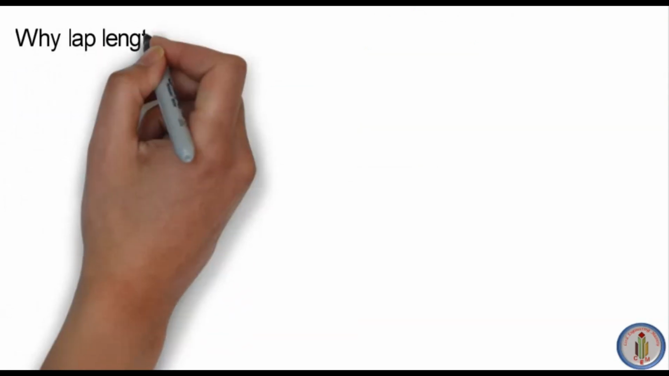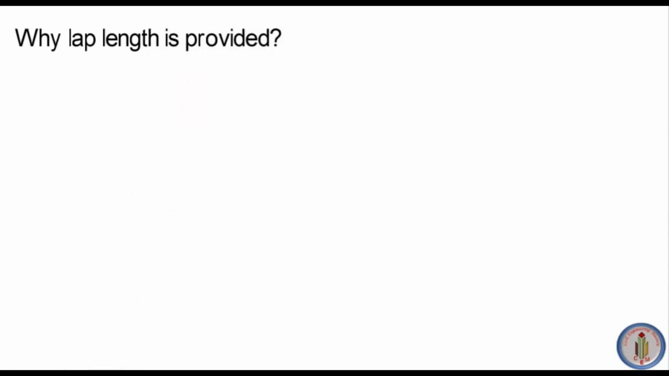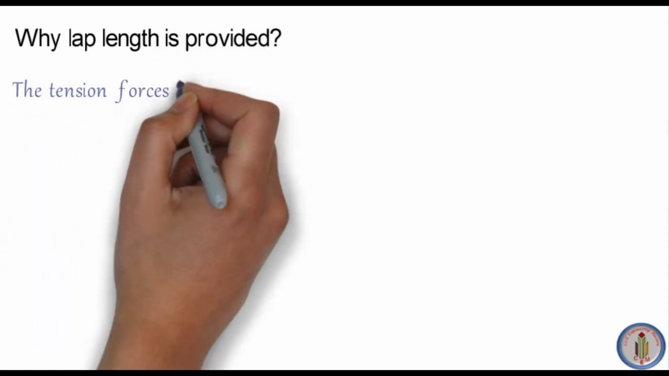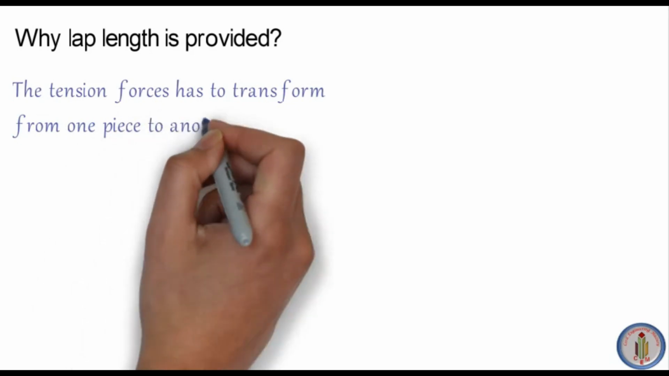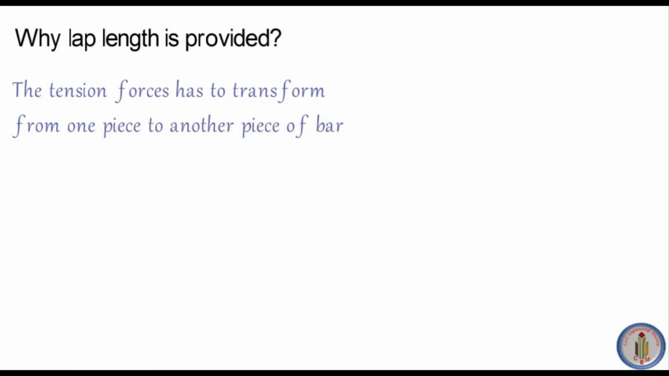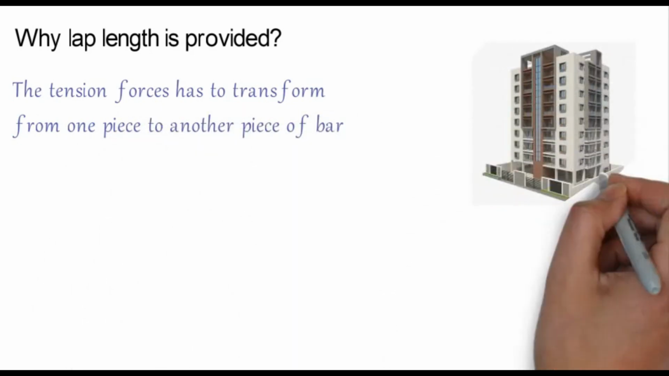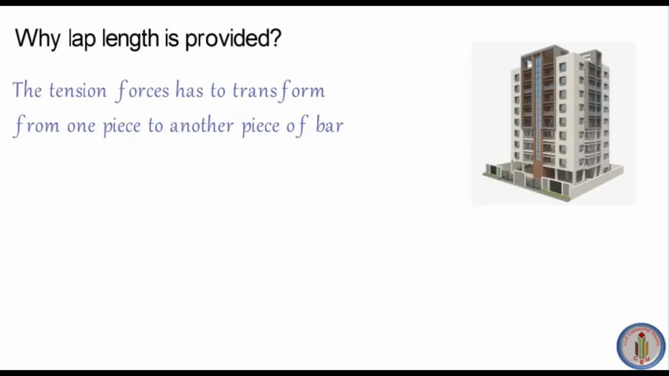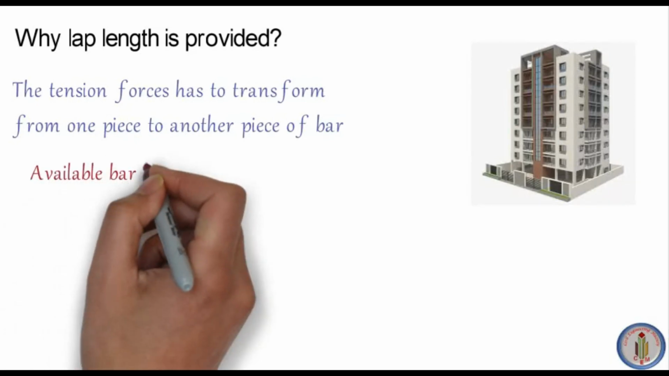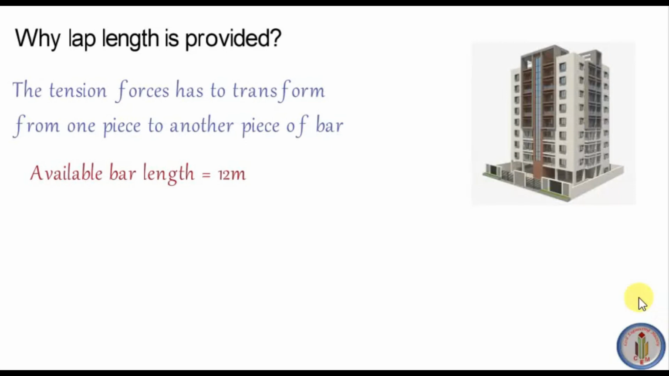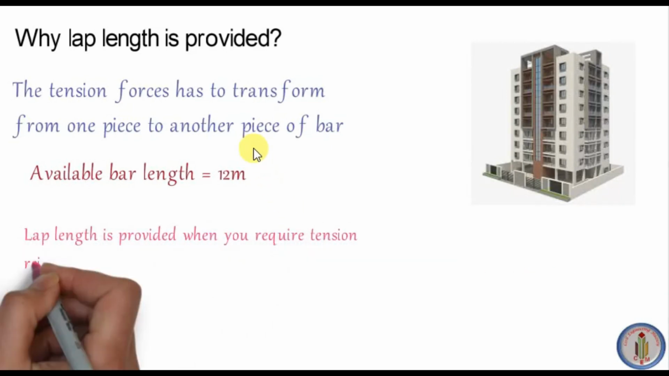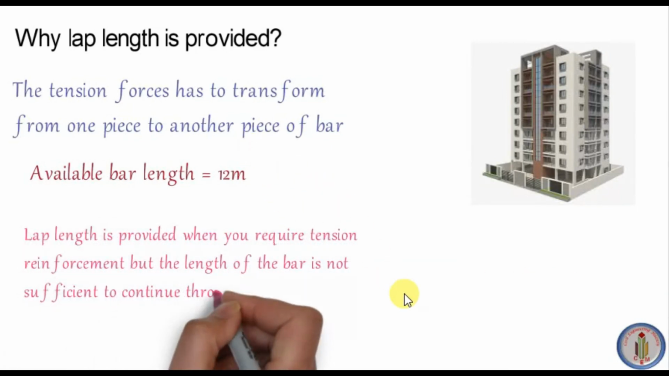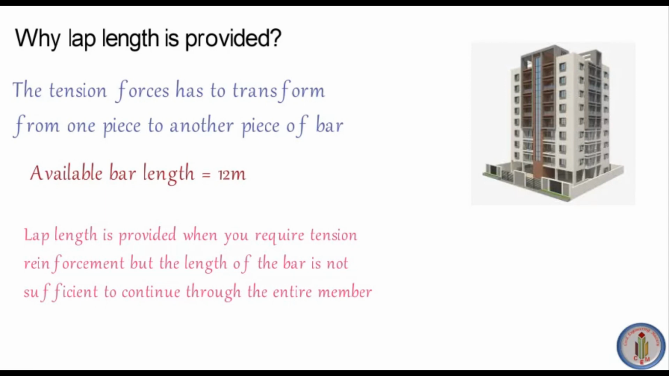Next, let's see why lap length is provided. Lap length is provided to transfer the tension forces from one bar to another bar, because we provide reinforcement where we need to resist the tensile forces, right? So the tensile forces have to transfer from one piece to another piece. In that place we provide lap length.